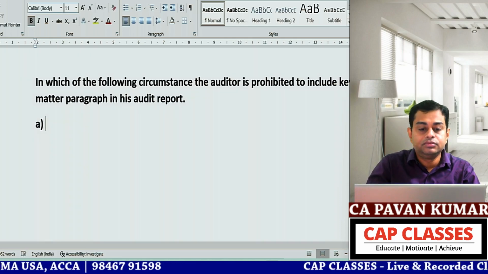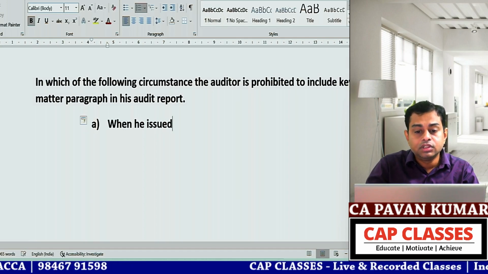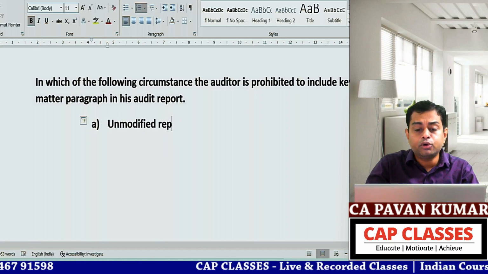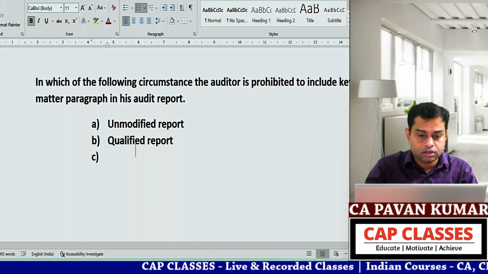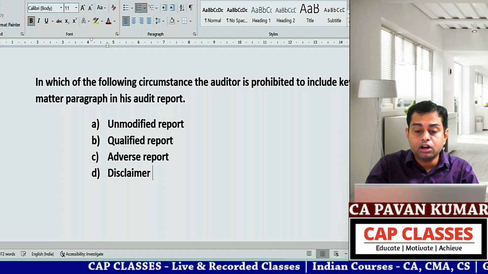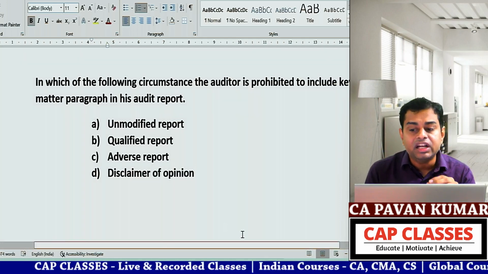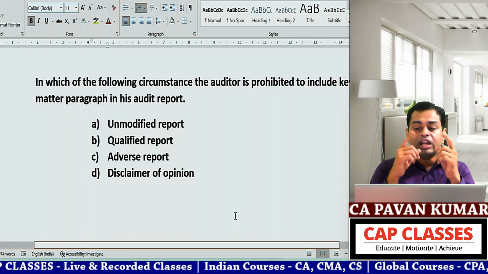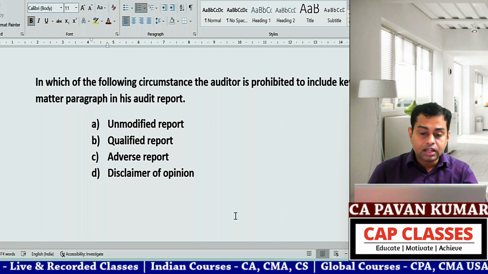A, when he issued an unmodified report; B, a qualified report; C, an adverse report; D, a disclaimer of opinion. In which of these cases is the auditor prohibited to include a key audit matter paragraph? Very important question. I'm waiting for your answer in the chat box. Tell me the answer.